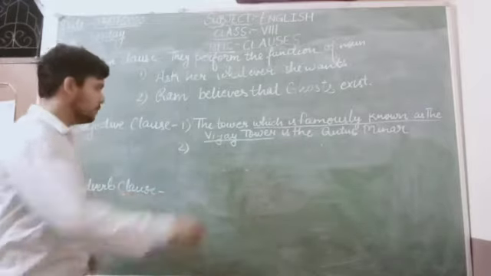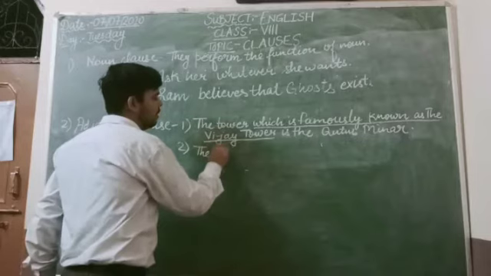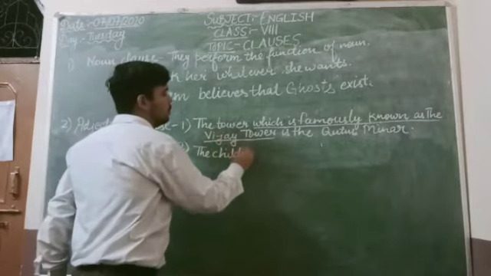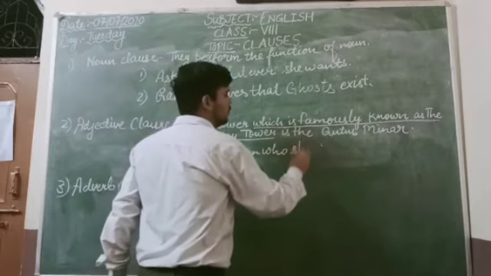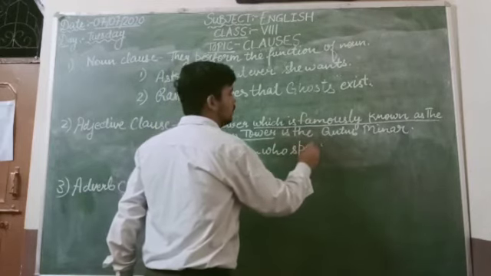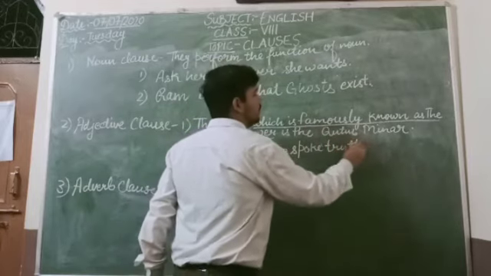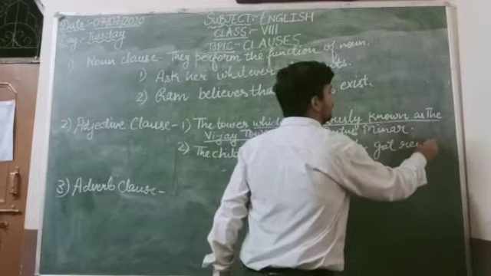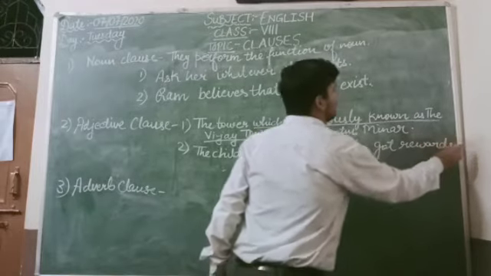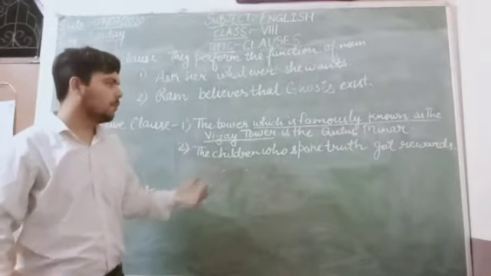Second example: the children who spoke truth got rewards. The children who spoke truth got rewards.